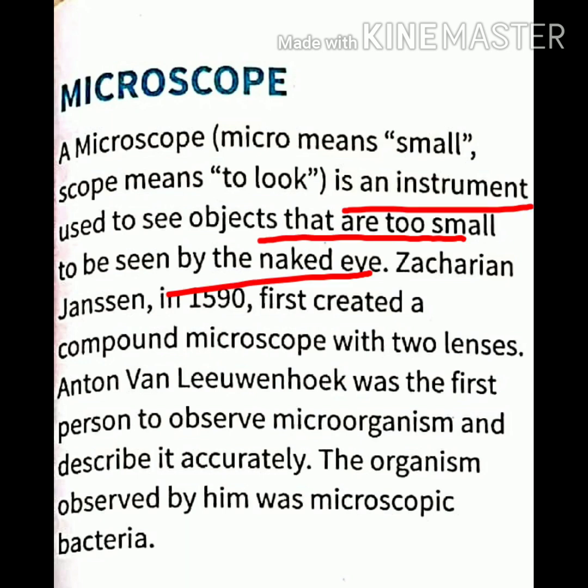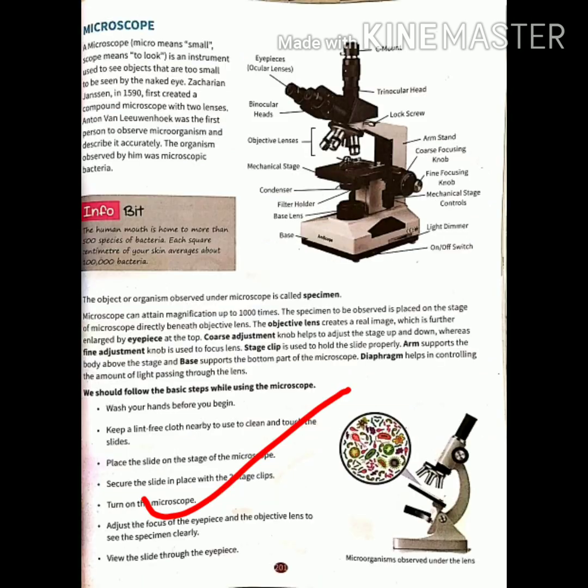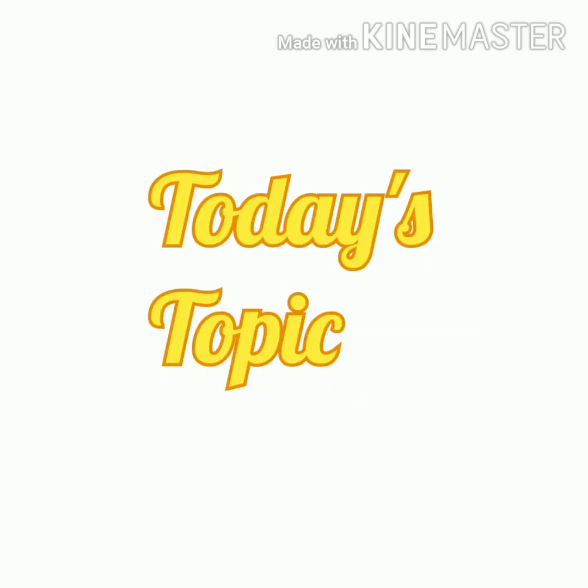Then we discussed the term microscope. It is an instrument which is used to see objects that are too small to be seen by the naked eye. The first compound microscope was created by Zacharias Janssen in 1519 and the first microscopic bacteria was observed by Anton van Leeuwenhoek. And the next topic we discussed was the basic steps that we should follow while using the microscope. So, in today's topic, we are going to start with types of microorganisms.